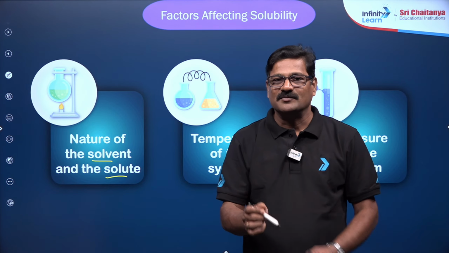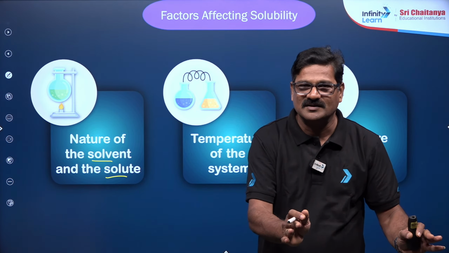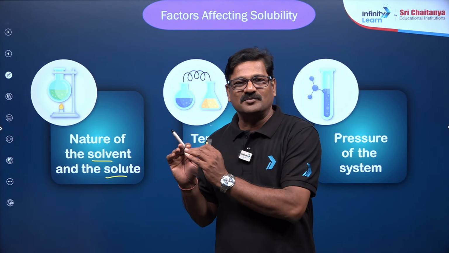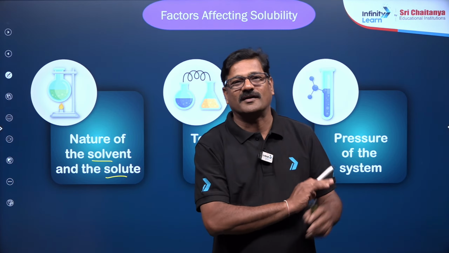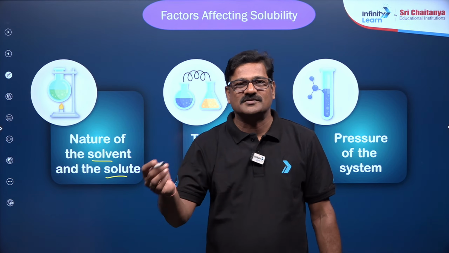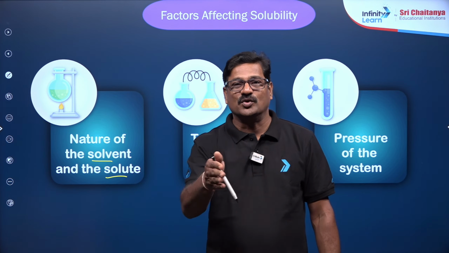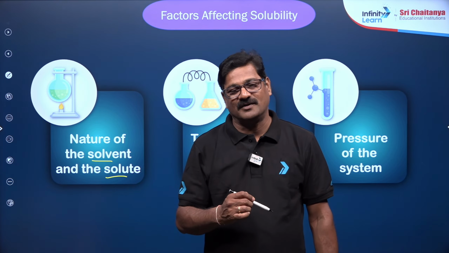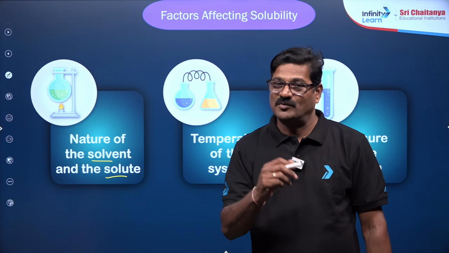I mean to say polar solutes, ionic solutes are dissolved in polar solvents like water, and non-polar solutes or covalent solutes are dissolved in organic solvents. That is a general rule. Then sometimes organic compounds are also soluble in water. Ethyl alcohol is soluble in water, urea soluble in water. Why? Glucose soluble in water. Why? Because when they dissolve in the water, they form hydrogen bonding.